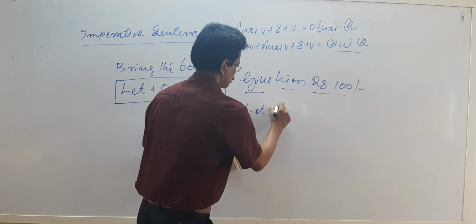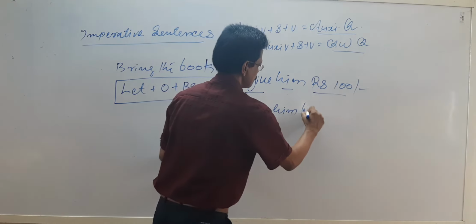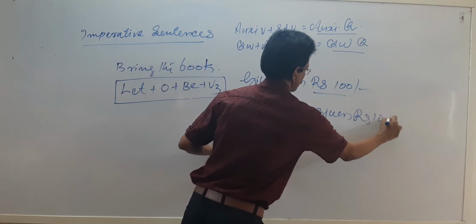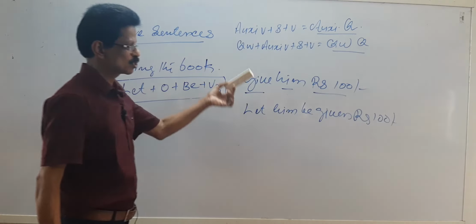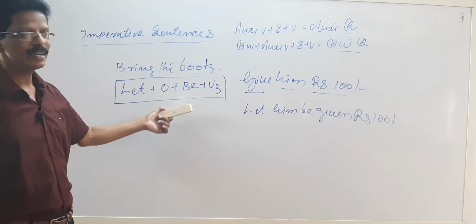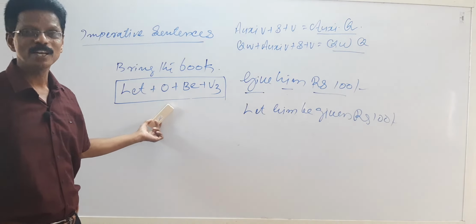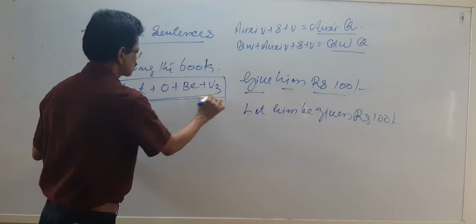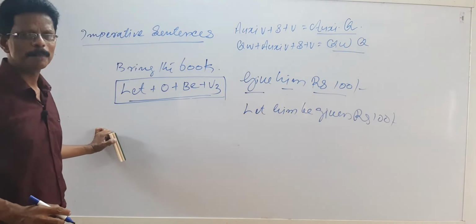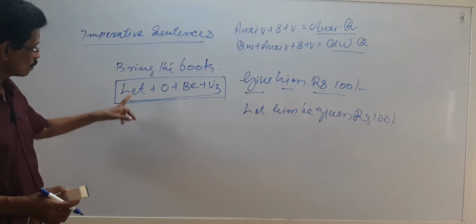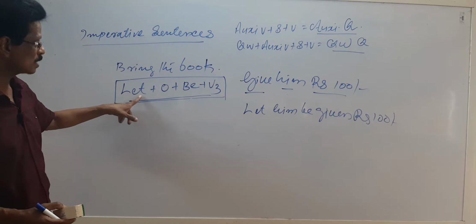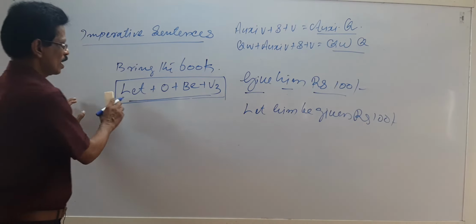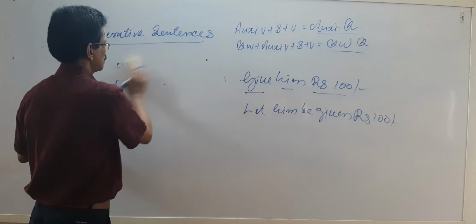So, let him be given rupees 100. Is it not so? This is the way we have to change imperative sentences into passive voice. It's very easy. Remember this, let plus object plus be plus V3. Is it clear to you? Remember once again, let plus object plus be plus V3. One more little item remaining, then passive voice will be completed.